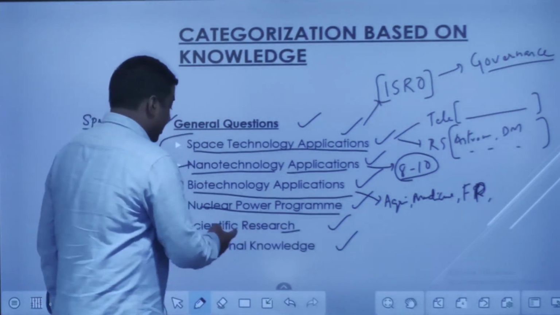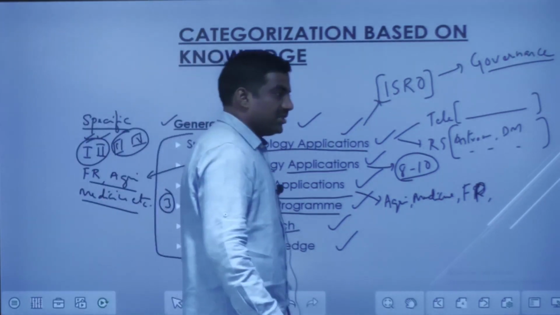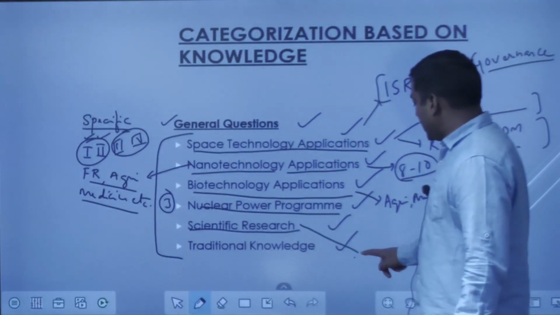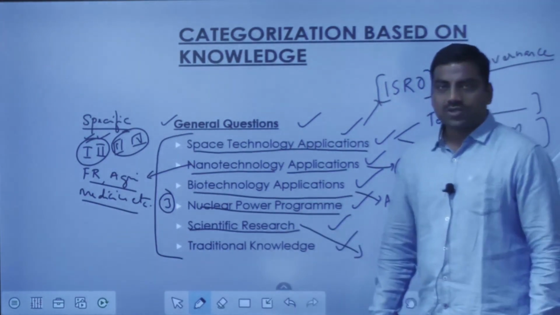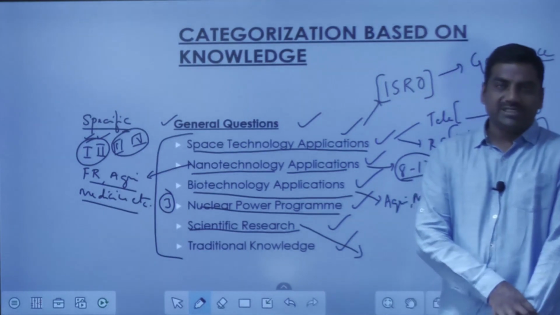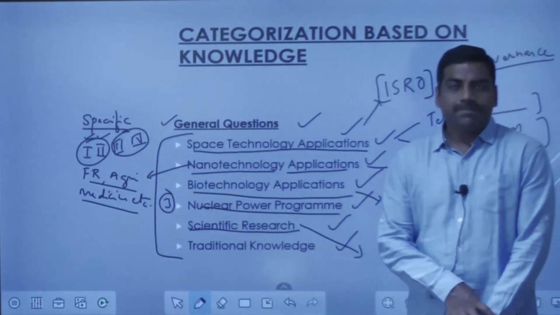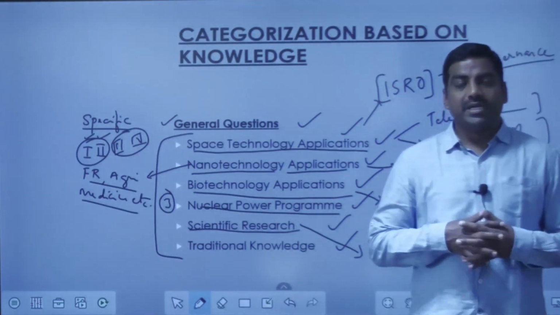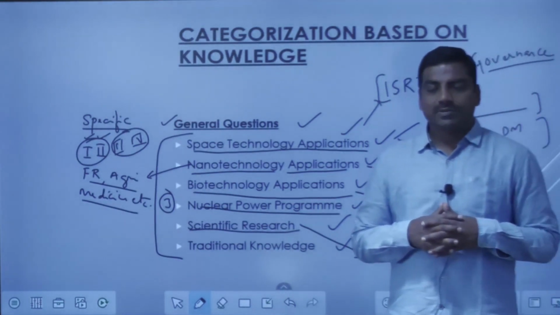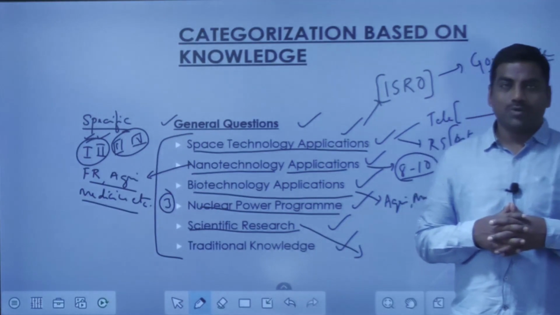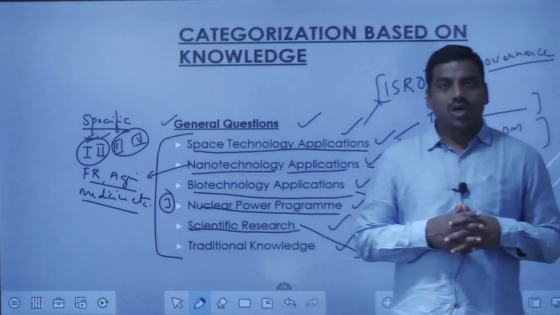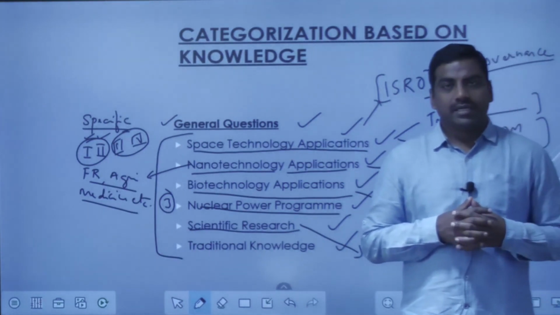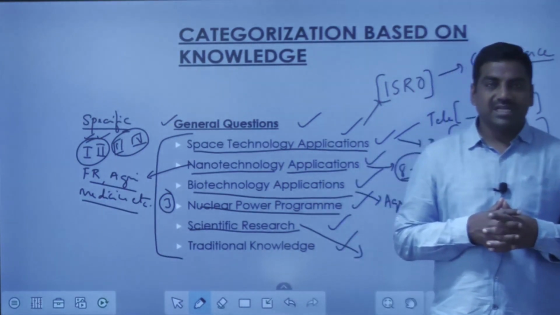Then fundamental research or scientific research. What all is going on in India and across the globe where India's participation is there. Especially in the mega science projects across the world, maybe it is the thermonuclear experiment, or with respect to neutrinos, or other research like gravitational waves.